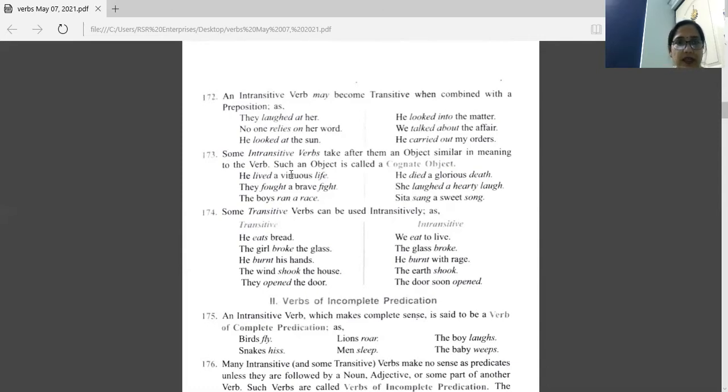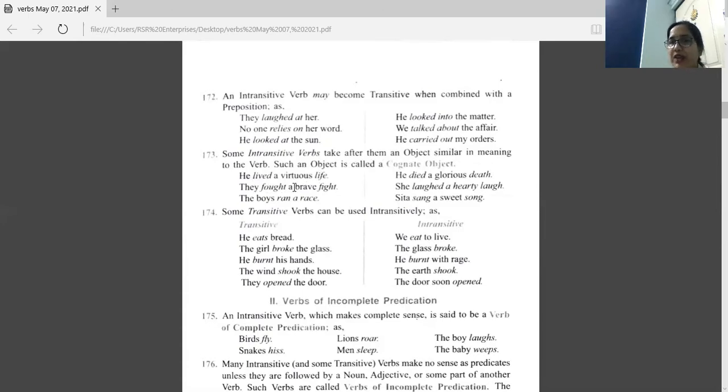Okay. Next point. Some intransitive verbs take after them an object similar in meaning to the verb. He lived a virtuous life. Lived is the verb, life is the object, both mean the same. So this object, life, is known as a cognate object.